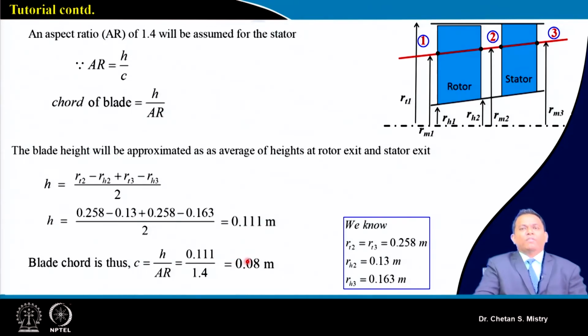Again we need to be very careful: if this number is coming to be lower, under that condition maybe you need to modify your assumption for aspect ratio. So when we are making certain assumptions, we need to be very careful.